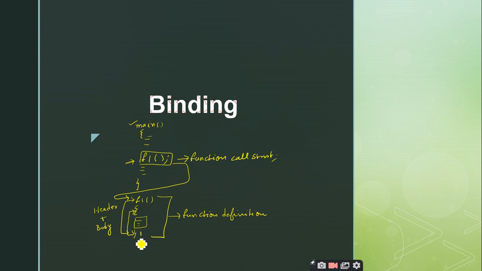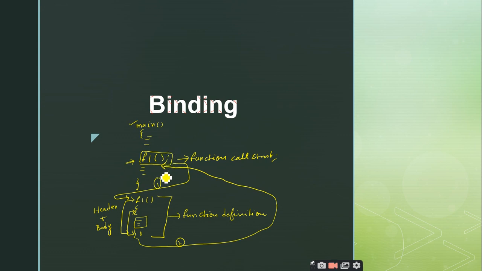So the entire f1 function will be executed. Once the execution of the function is completed, the control will again jump from the function definition back to the calling function, right? So this is the scenario that happens when a function call is encountered by the compiler. We have so many tasks to be performed before jumping and after coming back also, but we are not bothered about it.